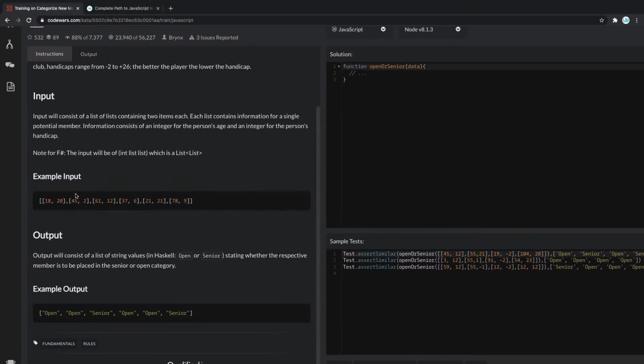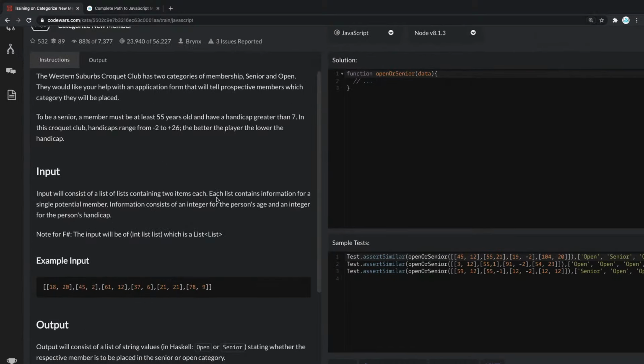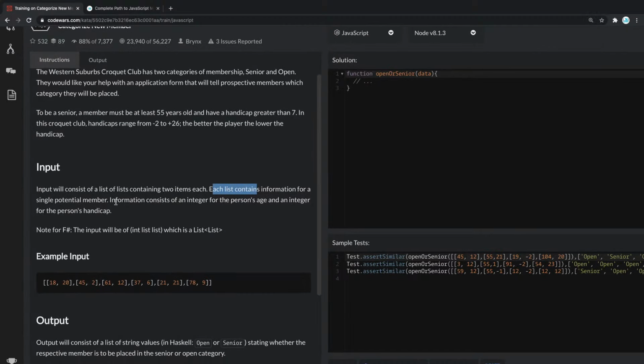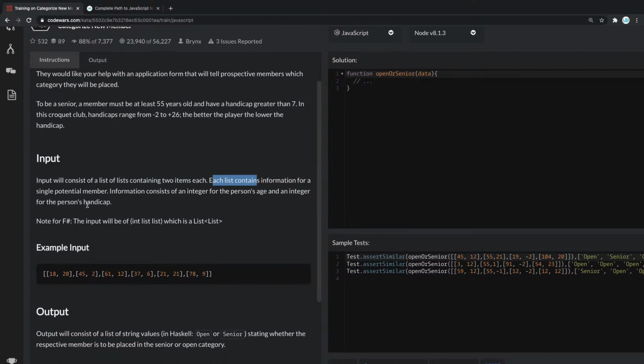So great. Input in this case consists of a list of lists. More specifically, that's basically an array of arrays, as you can see right there. Let me know if the text is big enough. I can make it a bit bigger for you guys, like this. And each list contains information for a single potential member. Information consists of an integer for the person's age and an integer for the person's handicap.